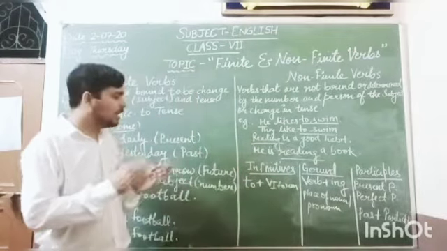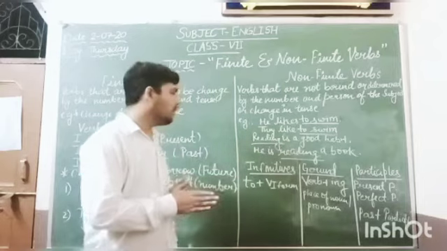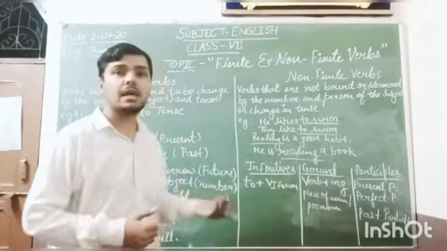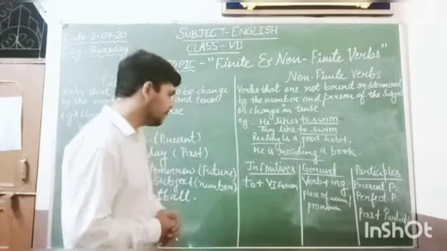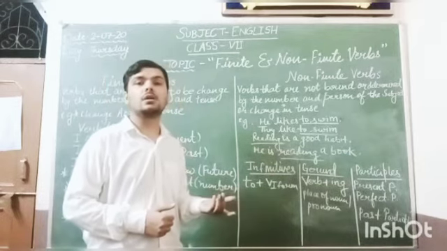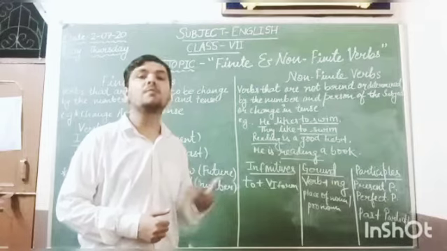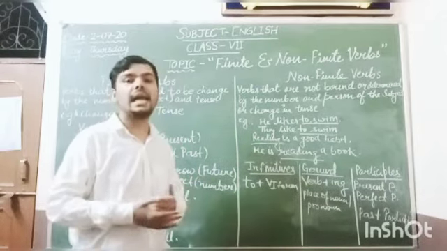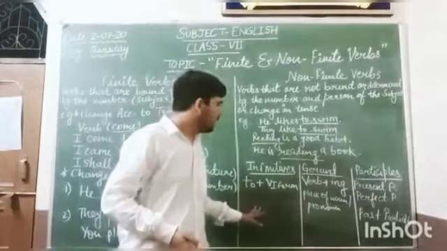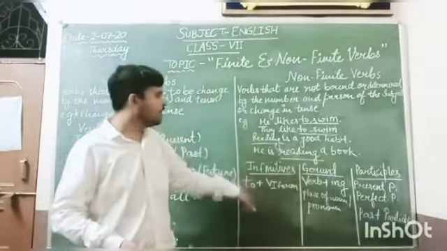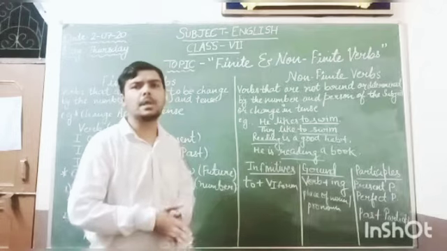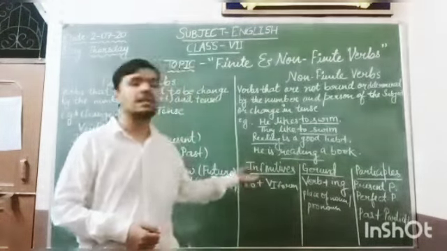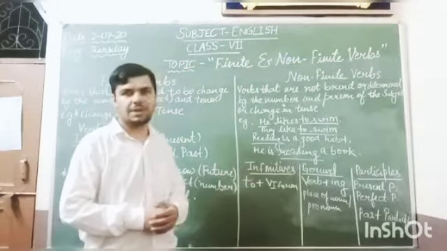They can be used as a subject or even an object, as a noun, before a noun, adjective or an adverb. Suppose we take an example: he likes to swim in the pond, he likes to read and write. So these are the uses of infinitives.